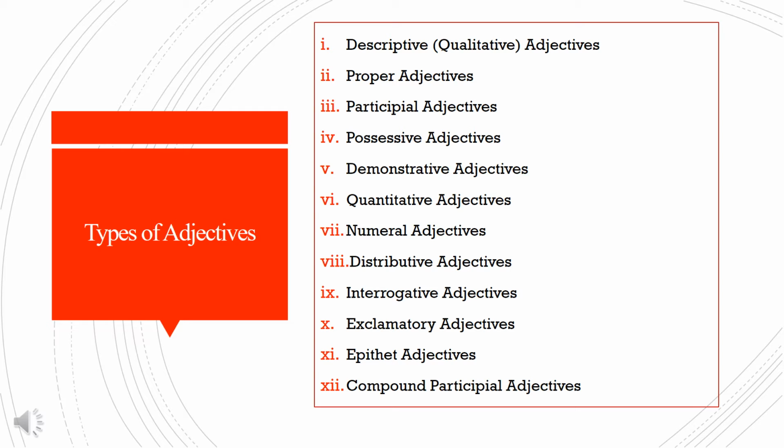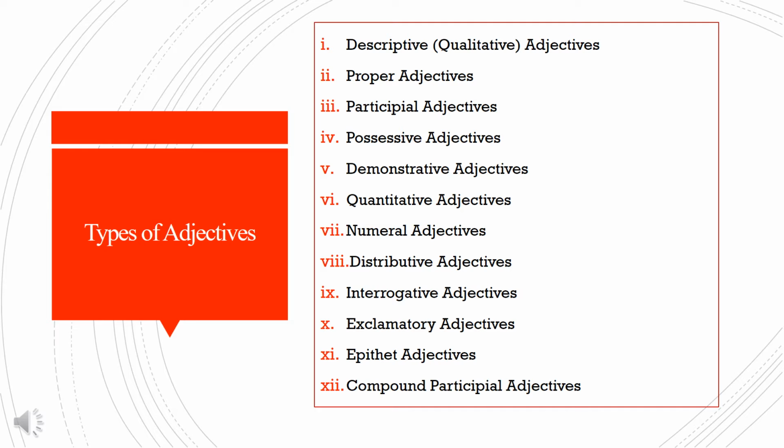Distributive adjectives. These adjectives refer to each one of a group of two or more persons or things. Each participant was asked to complete the task. Here, the adjective is each, which qualifies the noun participant. Other examples are neither, either, every, etc. Interrogative adjectives. These are question words which describe a noun in a question. Which book is yours? Whose phone is ringing? Which and whose are examples of interrogative adjectives.